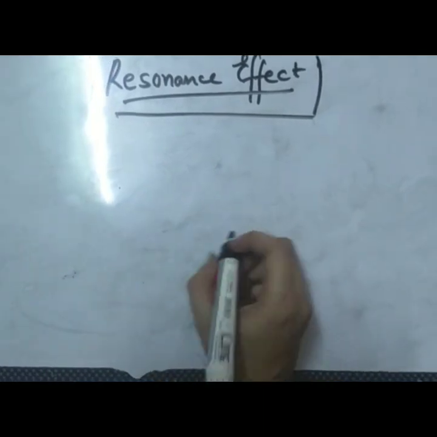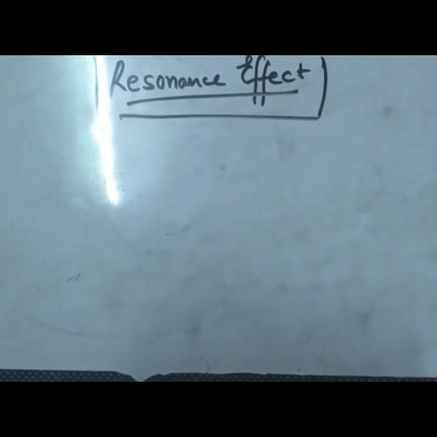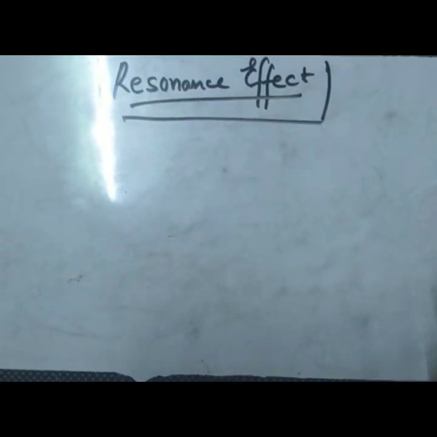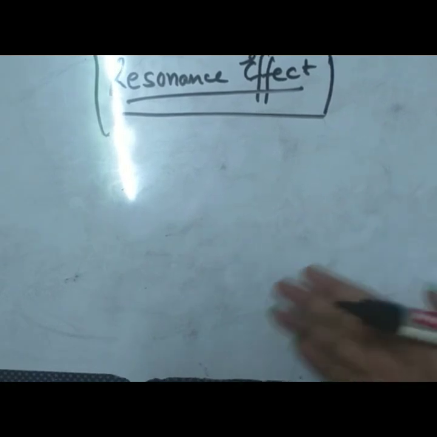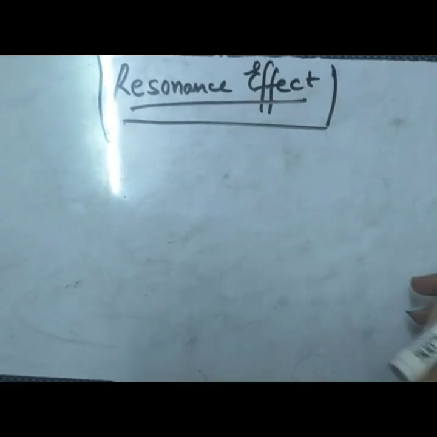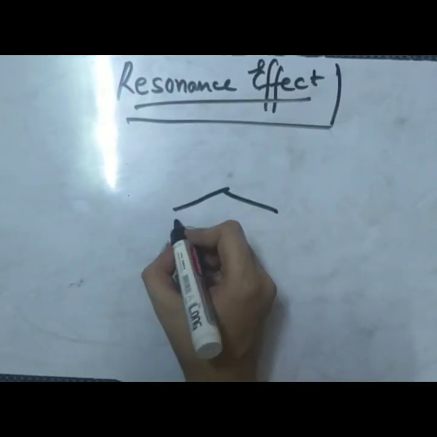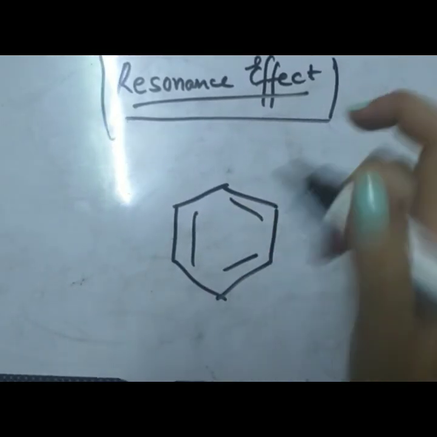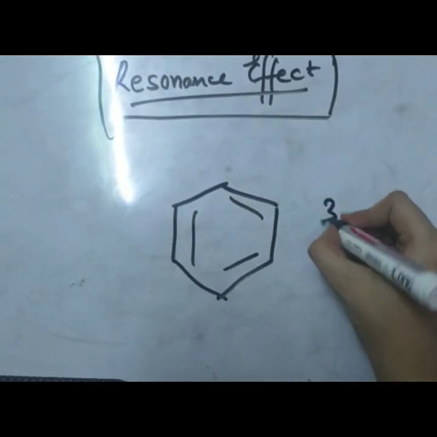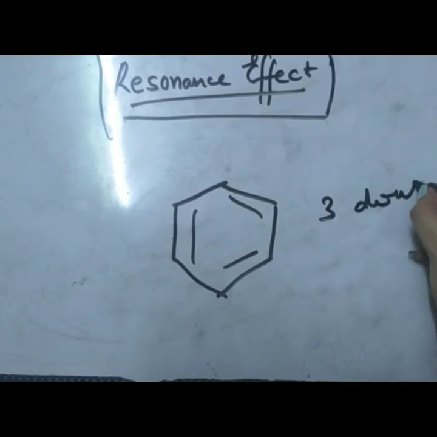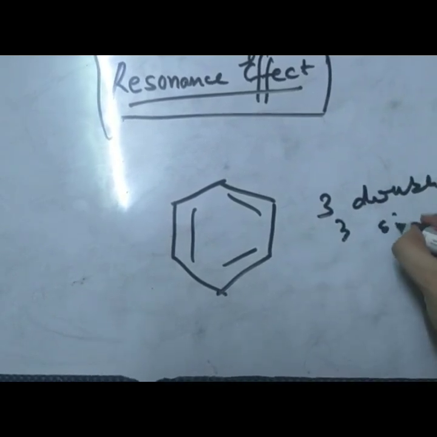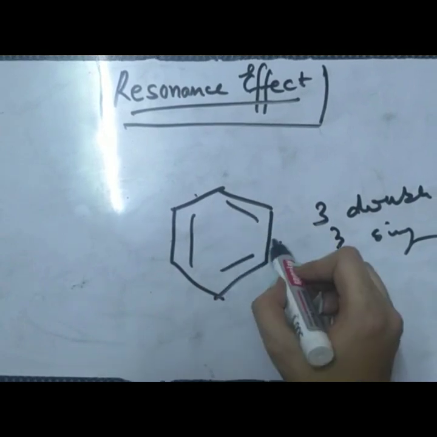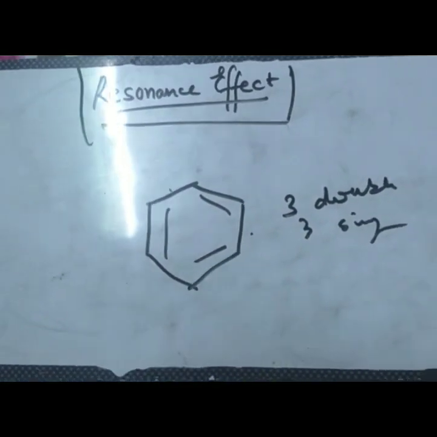In resonance effect, first of all we have to know where this effect occurred and how we started talking about it. We very well know this is benzene, and benzene has 3 double bonds and 3 single bonds.